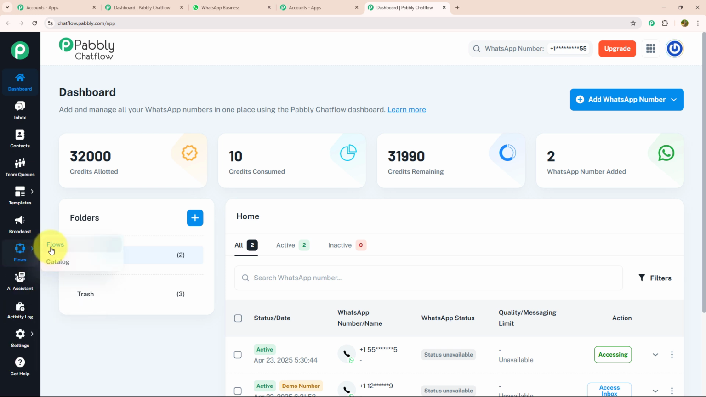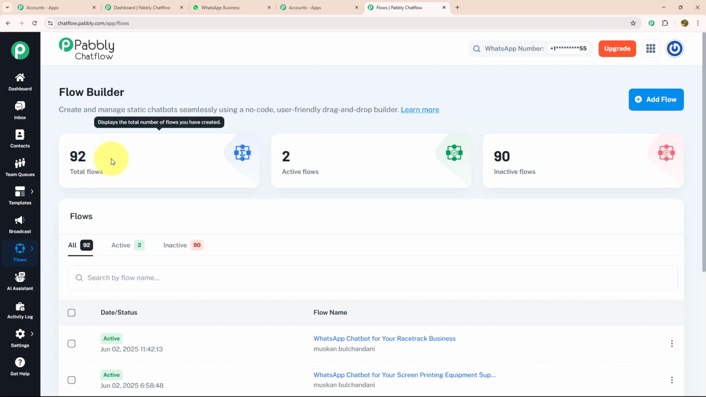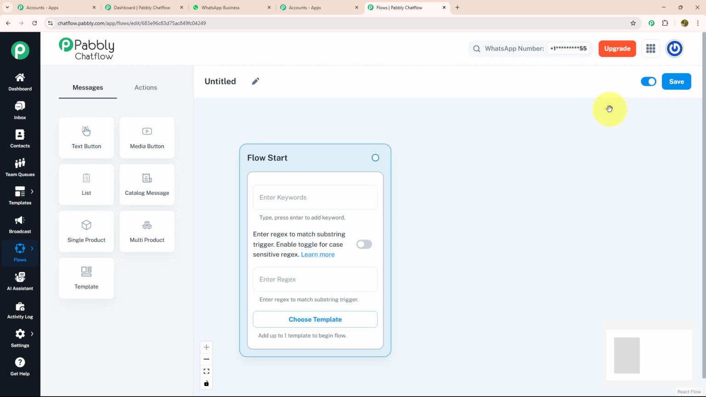For that, we need to click on the flow option and you will land on the flow builder page. Here you can create and manage your chatbot seamlessly. To create a new flow, you just need to click on the add flow button, which is given on the top right corner. After that, you will land on this page.